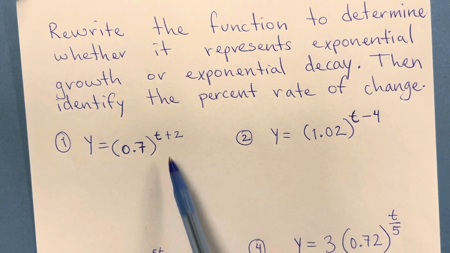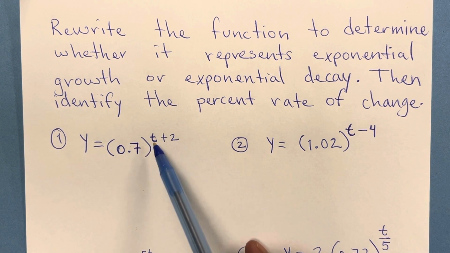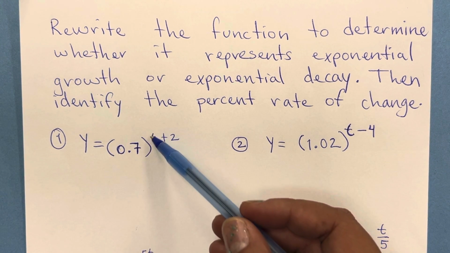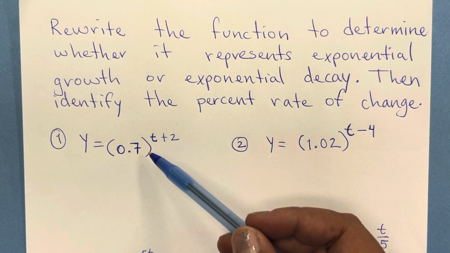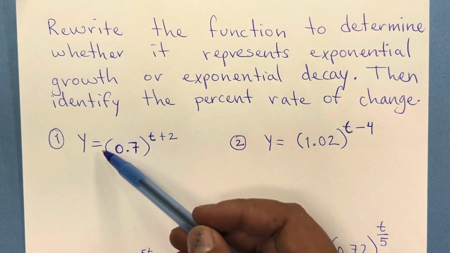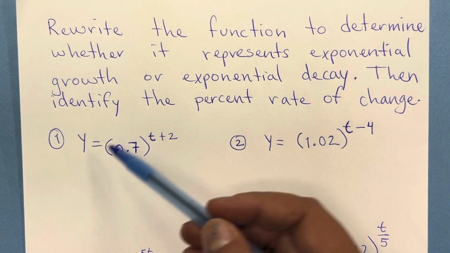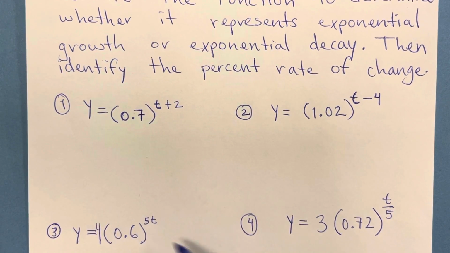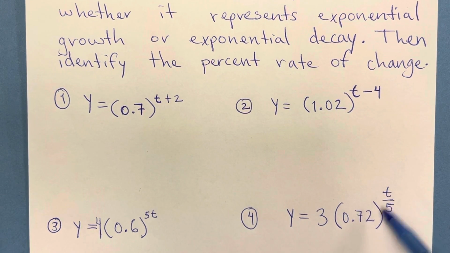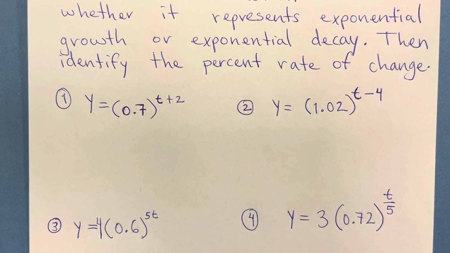But if you notice in here, we'll read the instructions in a minute, in that formula you only have to the power of t, whereas in here you don't have an a to begin with, that will be a 1, and then you have either addition, subtraction, multiplication, and multiplication with a fraction for some of them.